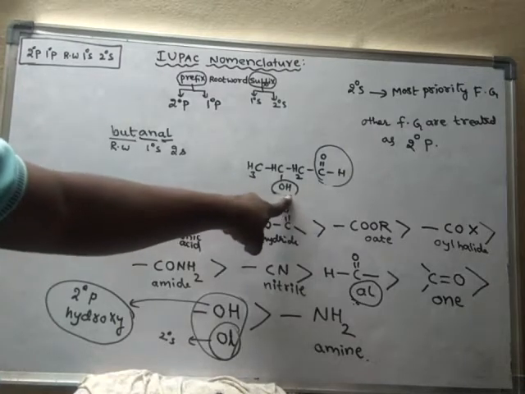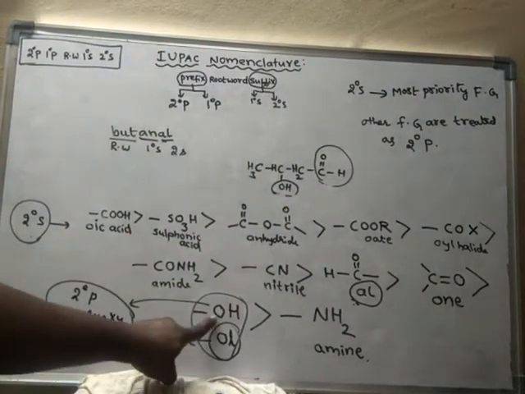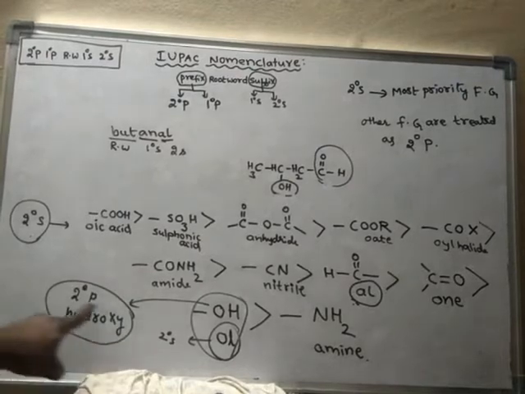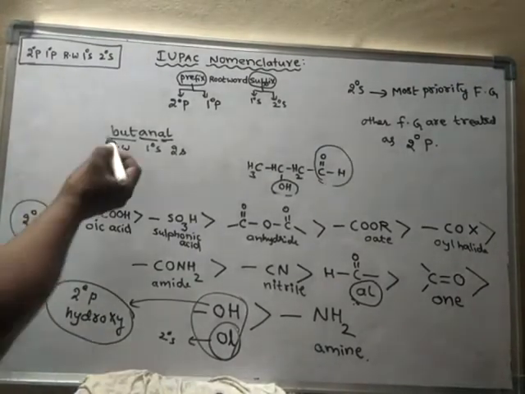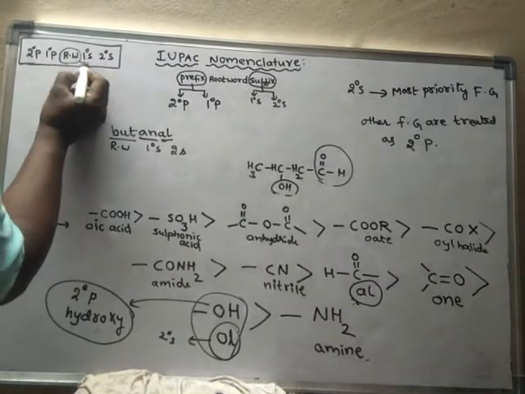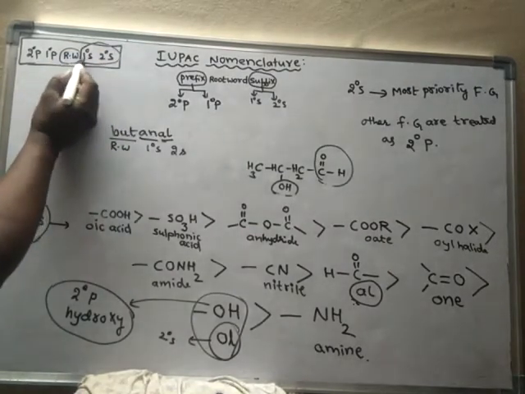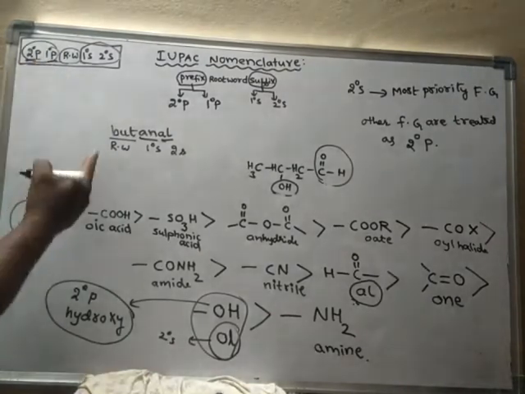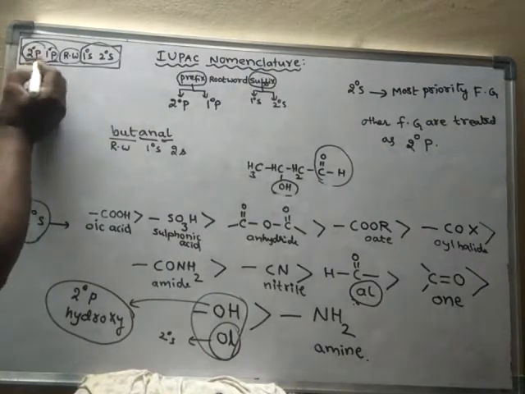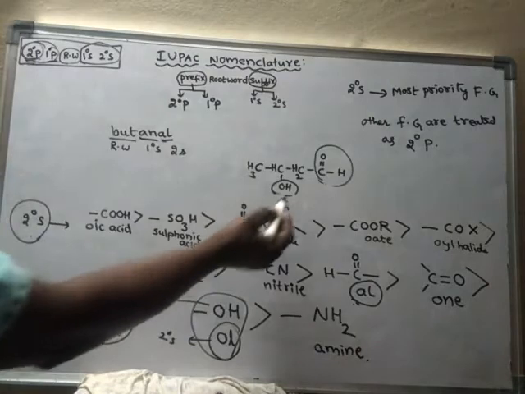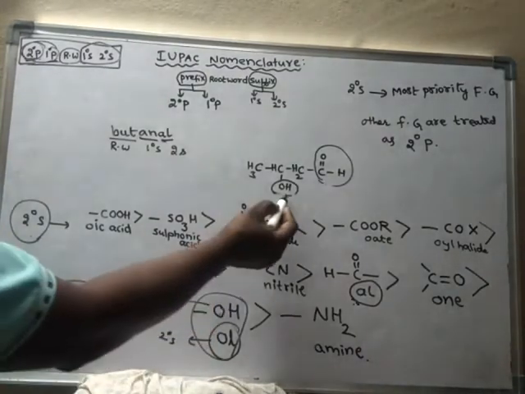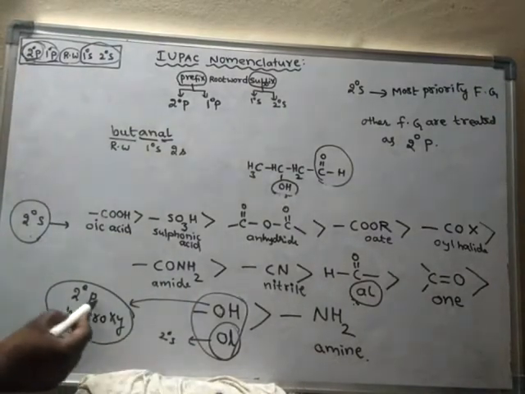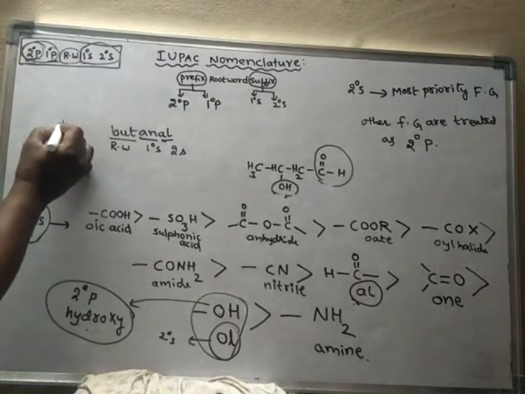Okay. So when alcohol is written as secondary prefix, its name should be written as hydroxy. Before the root word you write prefixes, and after the root word we write suffixes. There is no primary prefix in this, but secondary prefix is there. What is the name of the secondary prefix? Alcohol is the functional group and it's a secondary prefix name. I should not write the secondary suffix name, I should write the secondary prefix name. So what is that one? Hydroxy.